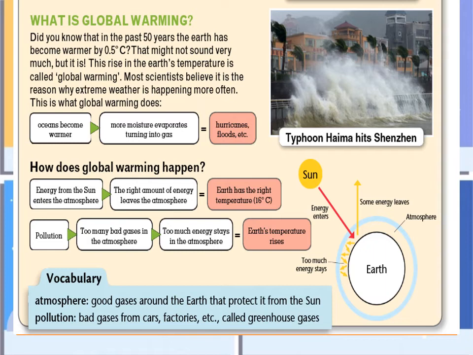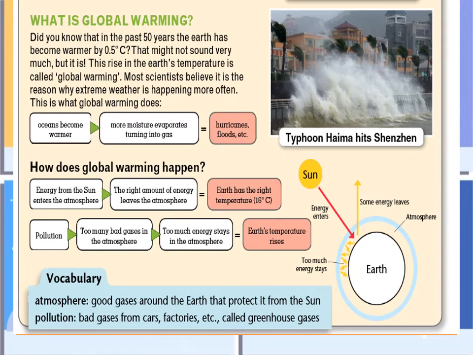Did you know that in the past 50 years the earth has become warmer by 0.5 degrees Celsius? That might not sound like very much, but it is. This rise in the Earth's temperature is called global warming. Most scientists believe it is the reason why extreme weather is happening more often. This is what global warming does.